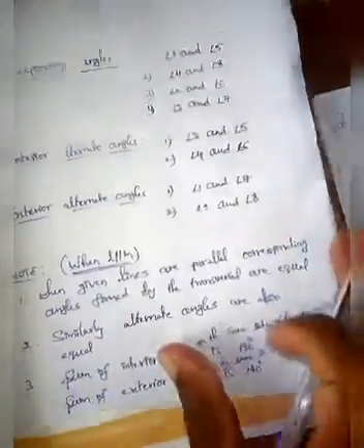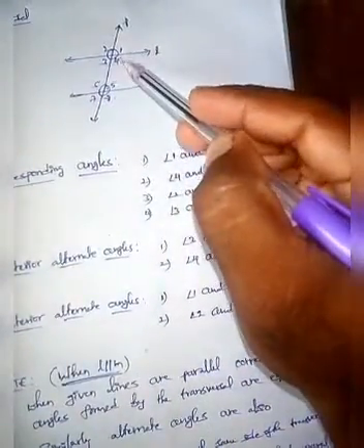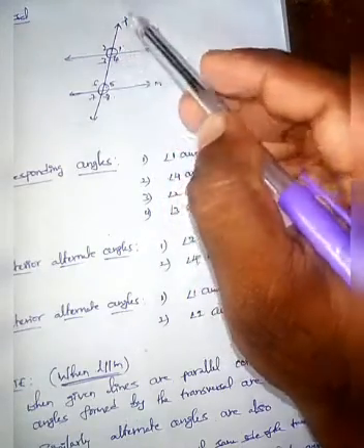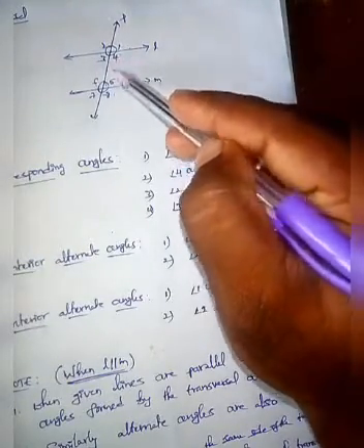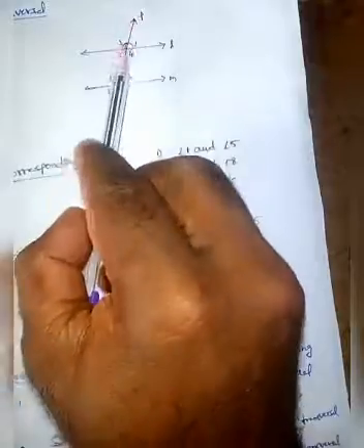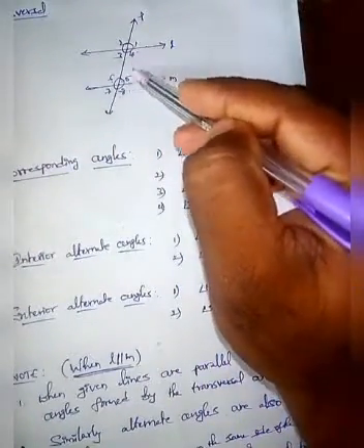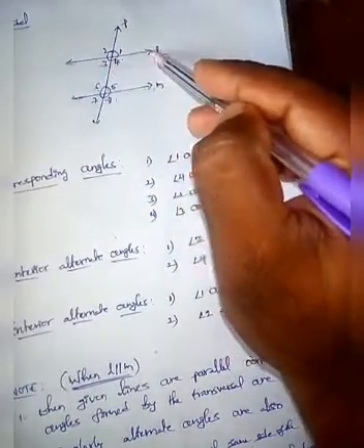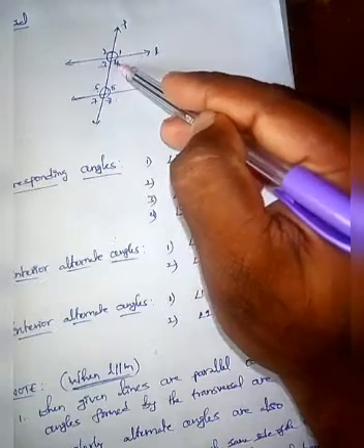Okay, so just watch the figure. I will explain the two statements, that is, the sum of interior angles on the same side of the transversal. These are interior angles 3, 4, 5, 6. Here P is the transversal, and 4 and 5 lie on the same side of the transversal, and these two angles are interior angles. So if two lines are parallel, then the sum of these interior angles gives 180.